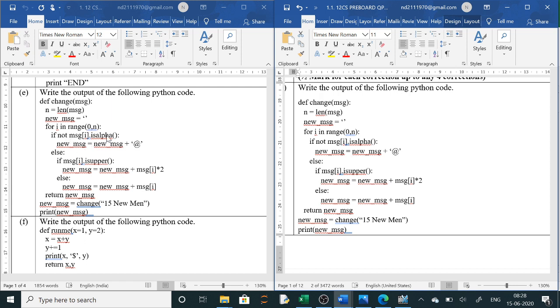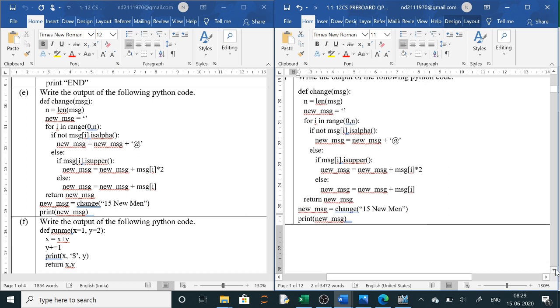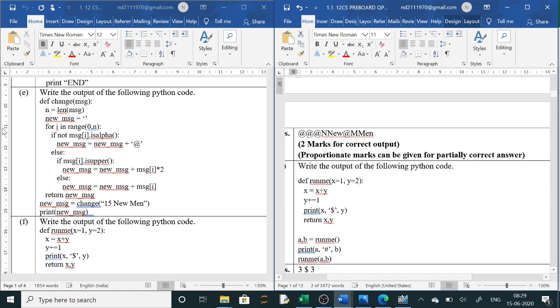If it is not alpha, then at the rate will be in that variable's place, at the rate will come. If it is uppercase, then the message is into 2 means 2 times. And if it is none of these two, then it will be normally the message only. Clear?